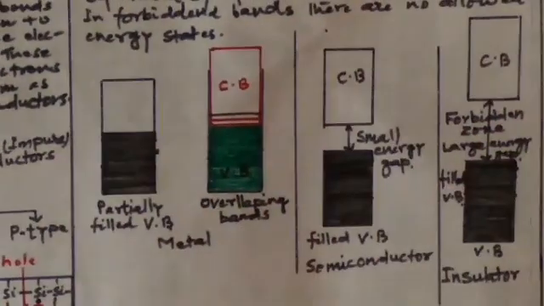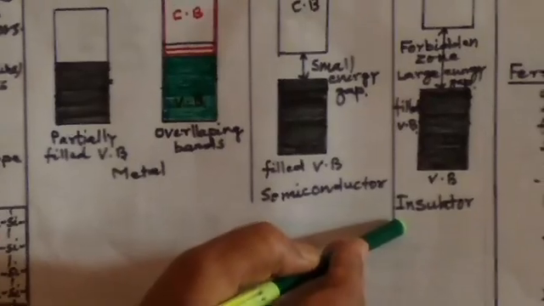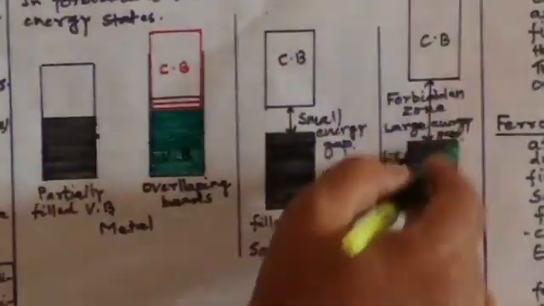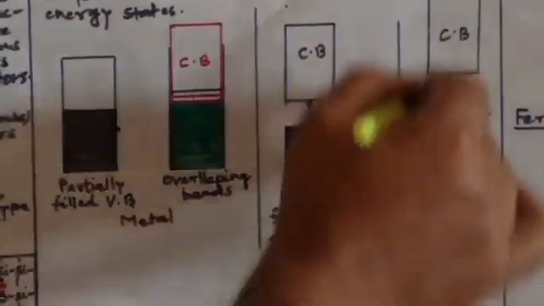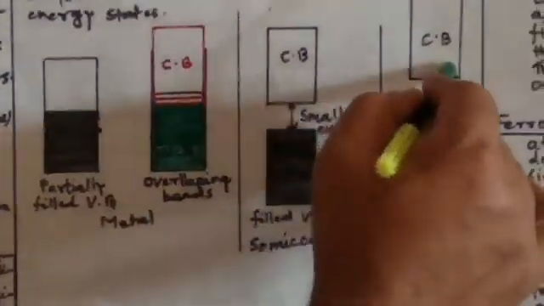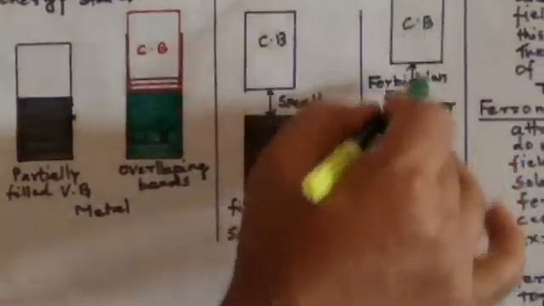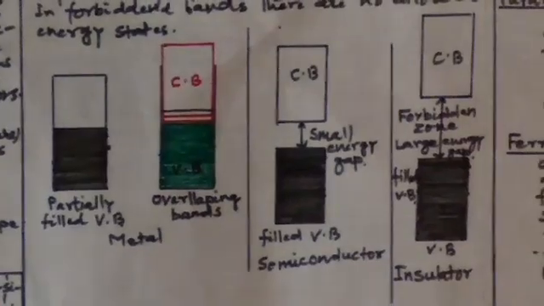In an insulator, the gap between the conduction band and the valence band is very large. This forbidden band is very wide, so it is called a forbidden zone because electronic transition is not possible even on heating. The gap is so large.